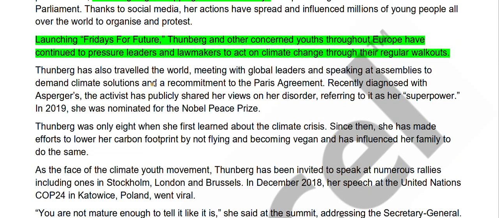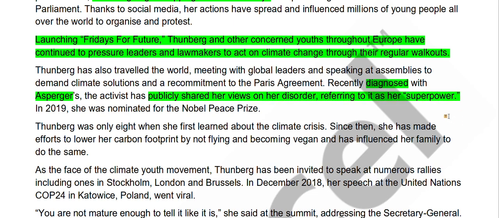Thunberg has also traveled the world meeting with global leaders and speaking at assemblies to demand climate solutions and a recommitment to the Paris Agreement. So till now we haven't read anything about a disorder. Recently diagnosed, this is our keyword. Recently diagnosed with Asperger's, the activist. So this is our developmental disorder. The activist has publicly shared her views on her disorder, referring to it as her superpower.